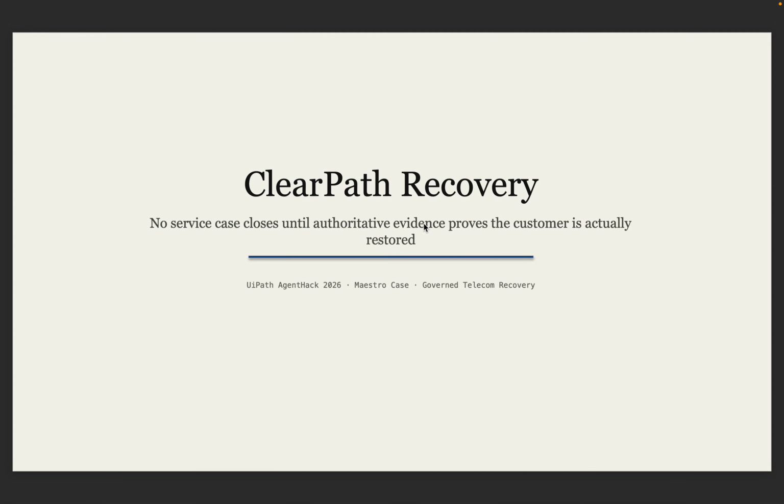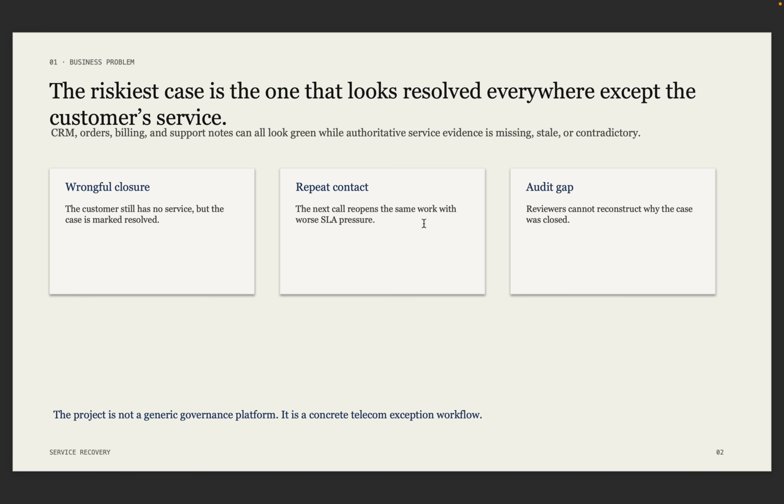This is ClearPath Recovery, a UiPath Maestro case workflow for telecom service recovery. Rule is simple: no service case closes until authoritative evidence proves the customer is actually restored. The risky moment is when CRM, orders, billing, and support notes all look green, but the customer still has no working evidence. That creates wrongful closure, repeat contact, and an audit gap.